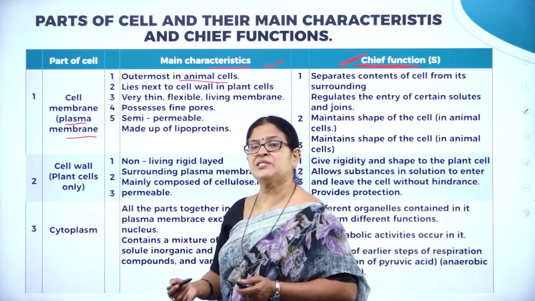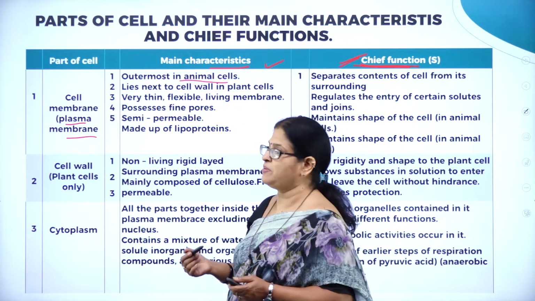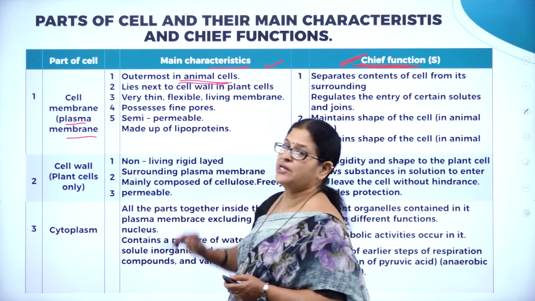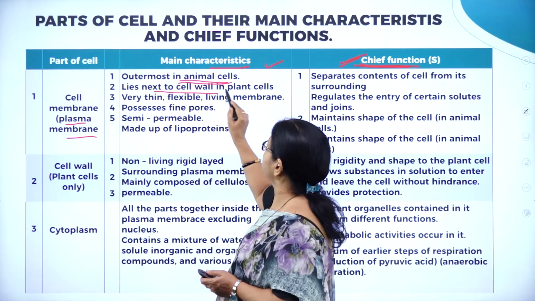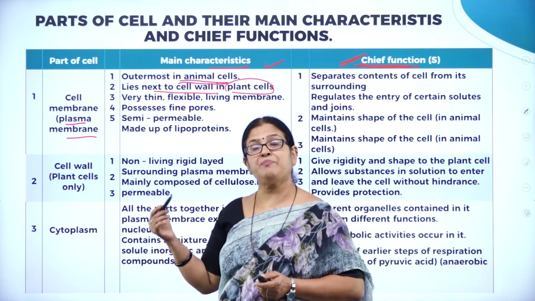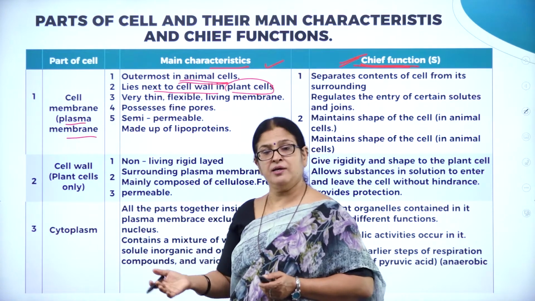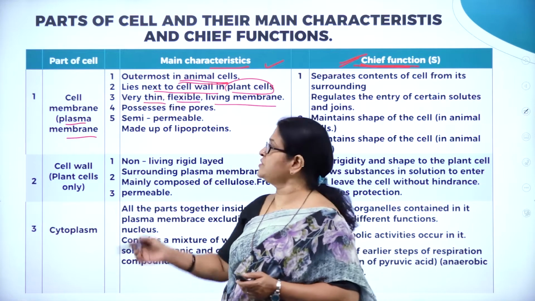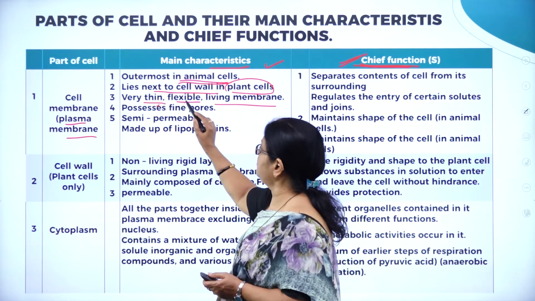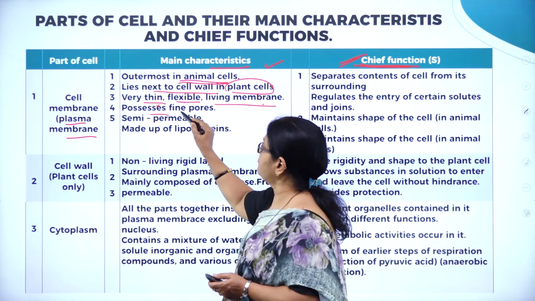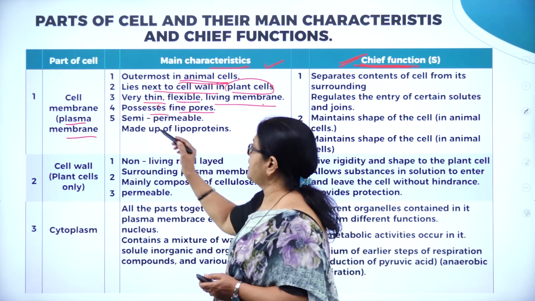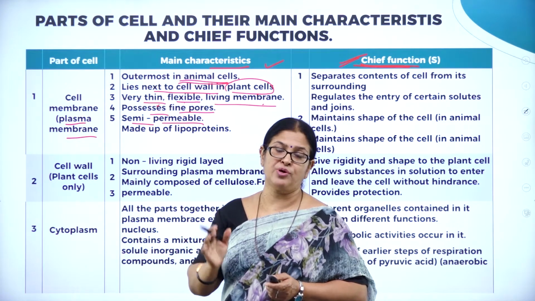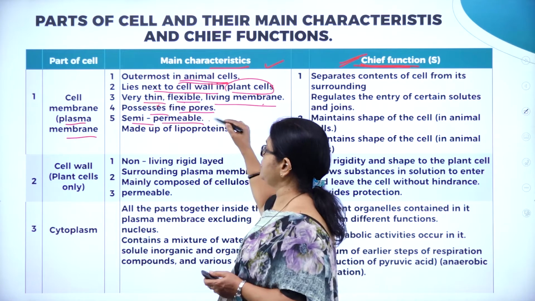The animal cell is covered by the outermost layer called the plasma membrane, whereas in the plant cell it is the cell wall. So it is the outermost in animal cells and lies next to the cell wall in plant cells. It is a very thin, flexible, living membrane. It possesses fine pores and is semi-permeable. What do you mean by semi-permeable? It will allow only certain molecules to go in and out of the cell, so it is called semi-permeable.